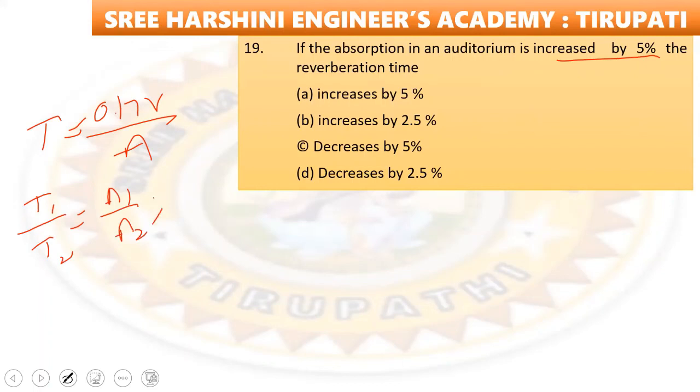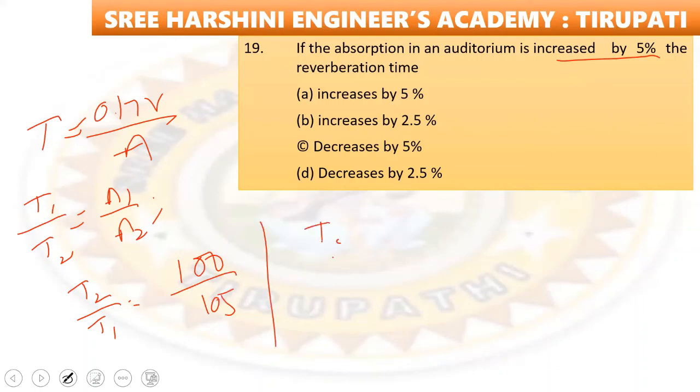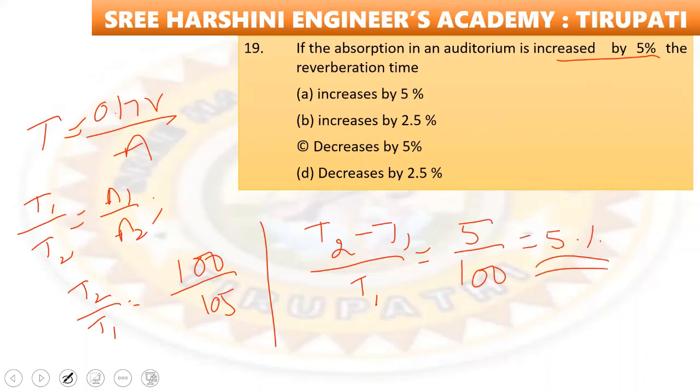That becomes T2 by T1 is equal to 100 by 105. So T2 minus T1 by T1 is equal to minus 5 by 100, that is 5%. So it is decreased by 5%.